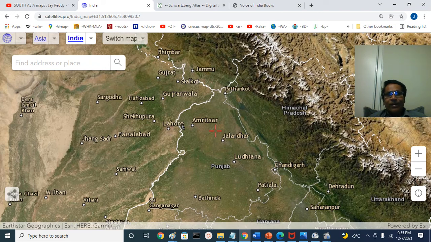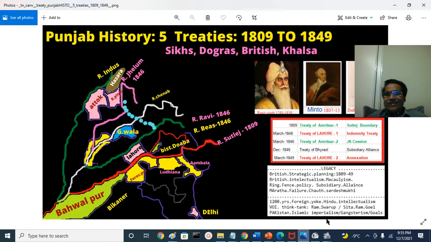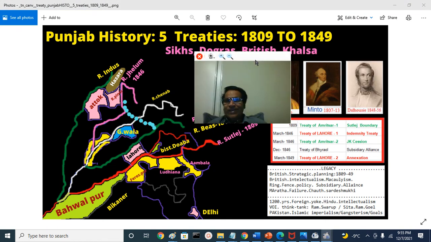Then the second Amritsar Treaty came. They gave all these hilly regions between the Ravi River and the Jhelum River to Maharaja Gulab Singh. Then again, within a couple of months, the Bhairowal Treaty was made between Lahore and Amritsar. The British Army stayed put in Punjab territory. Then finally, within 3 years, the British Sarkar decided to annex the Punjab Kingdom and end the story. So the second Lahore Treaty was signed. That is in essence about the 5 fascinating treaties.